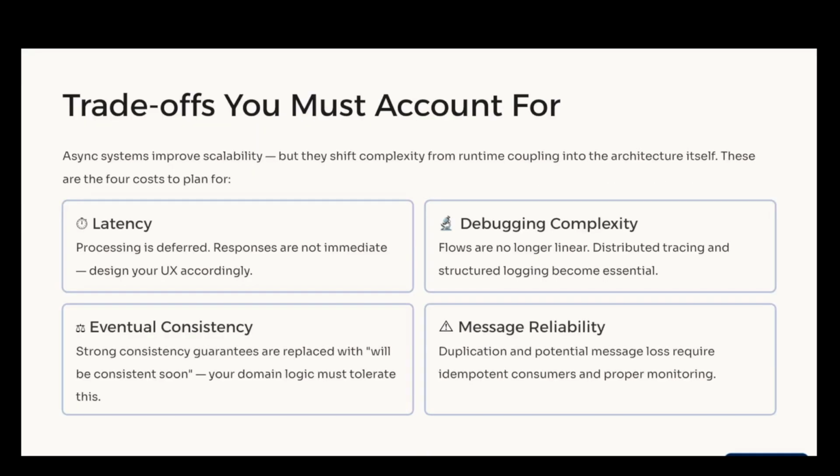Trade-offs and risks. Async introduces latency because processing is deferred. It also increases system complexity because debugging becomes harder when flows are not linear. We often move to eventual consistency. Queues can also introduce message duplication and potential message loss. So the key idea is async systems improve scalability but increase complexity.